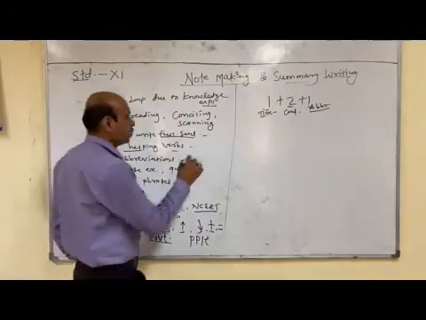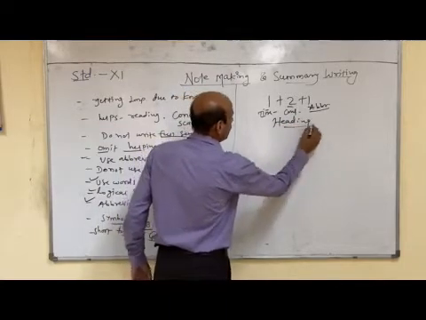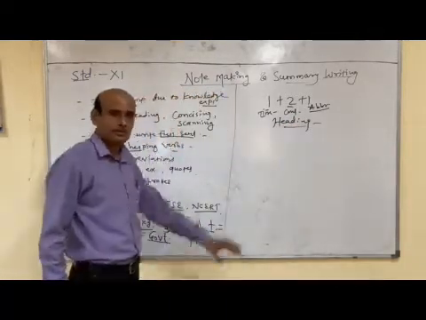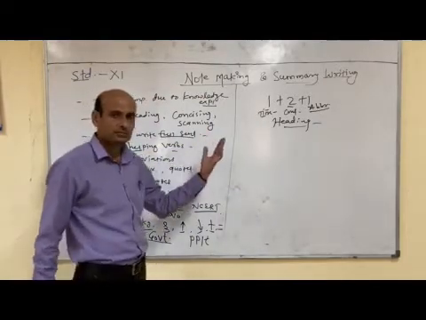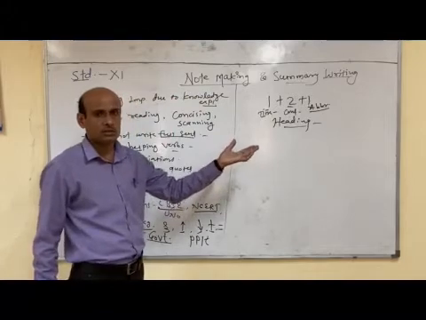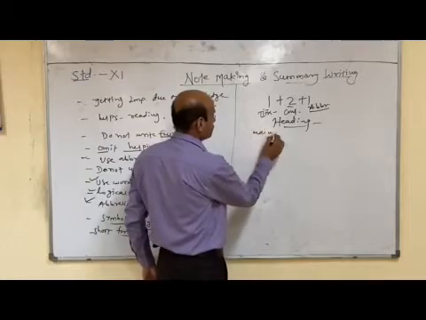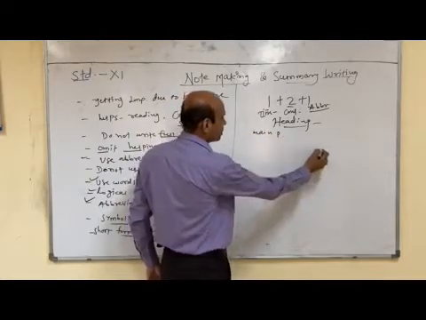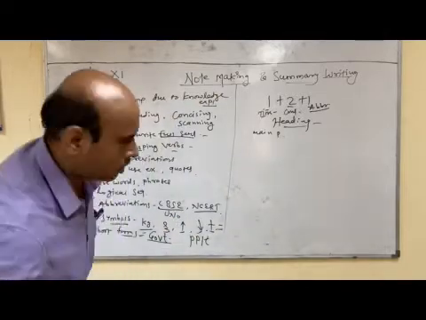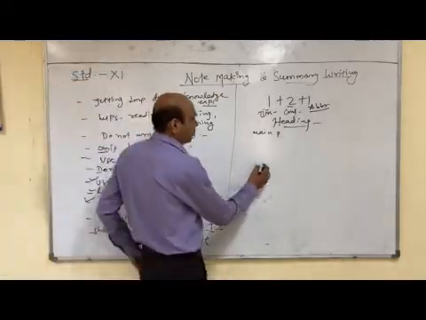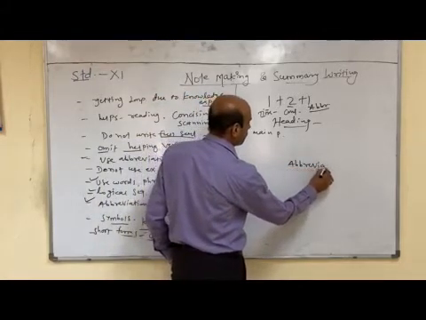For note making, main headings must be given. A heading for the whole passage carries 1 mark. After that come the main points, and after that the sub points. And at last, you have to give the abbreviations, the key to abbreviations.